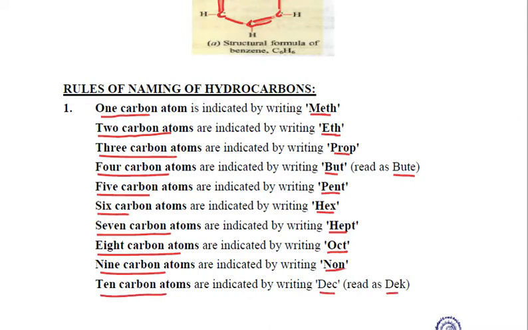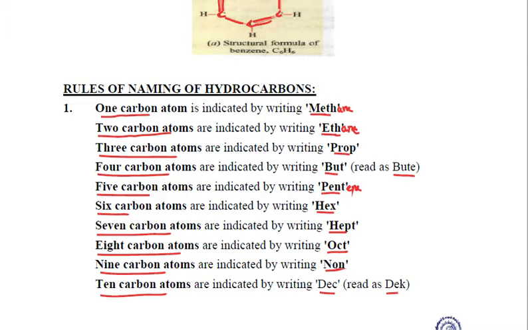Right? Now, if these carbon compounds contain a single bond, that means they are alkanes, so we just add ane at the end to indicate that they are alkanes. For example, methane, ethane, propane, butane, pentane, hexane, heptane, octane, nonane, decane, etc. If they are unsaturated and contain a double bond, that is alkenes, we write ene at the end.